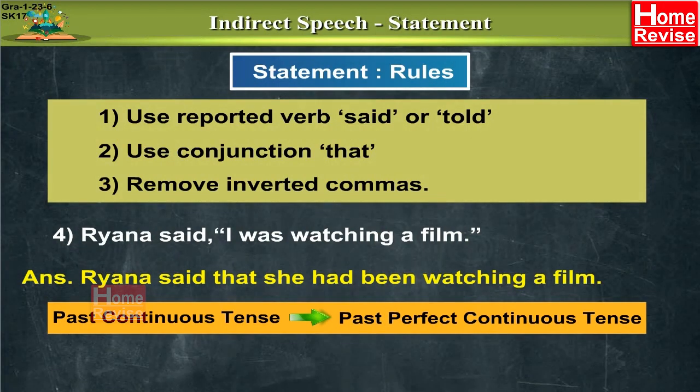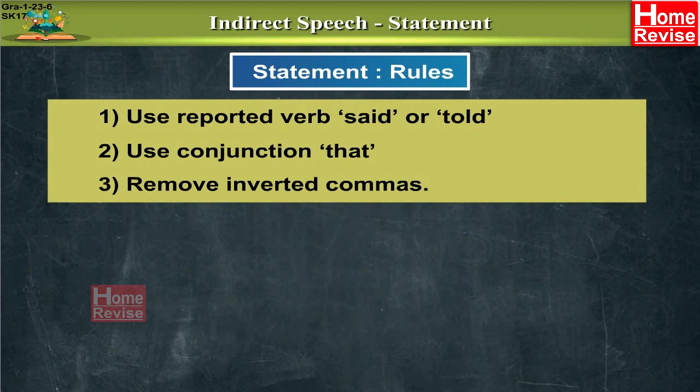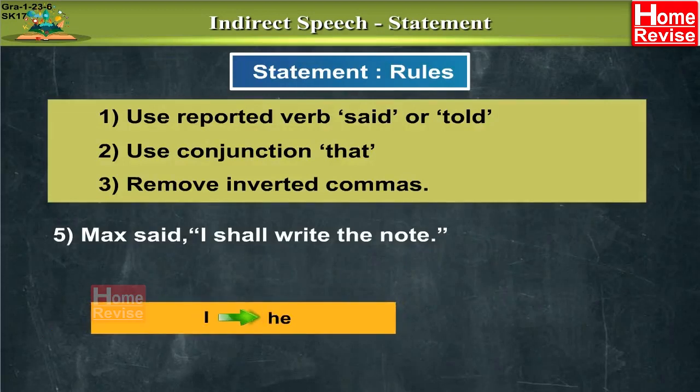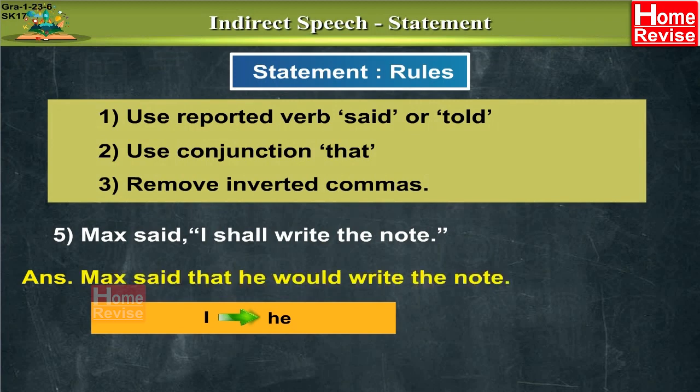Did you see that? We have no inverted commas in the indirect speech, and the place of inverted commas has been taken by the conjunction that. Well, let's take one more example. Max said, I shall write the note. Max is a boy, so I in the direct speech will change into he. Max said that he would write the note.